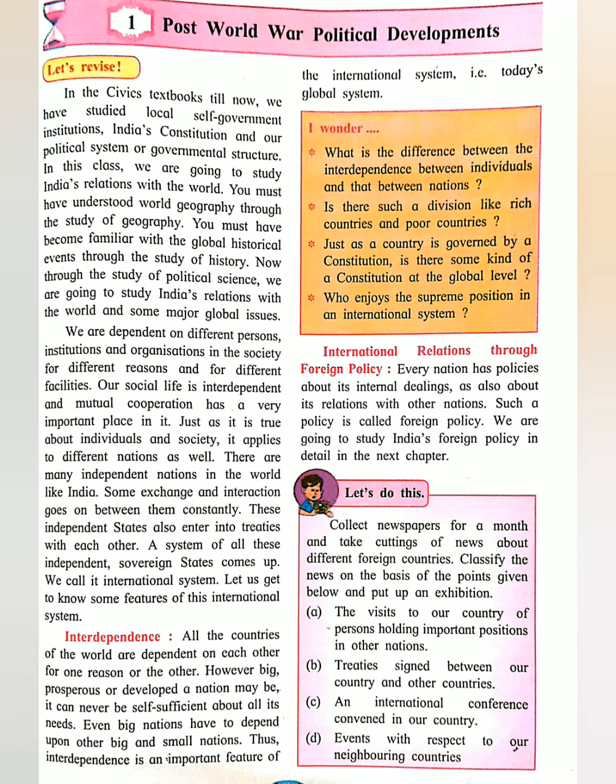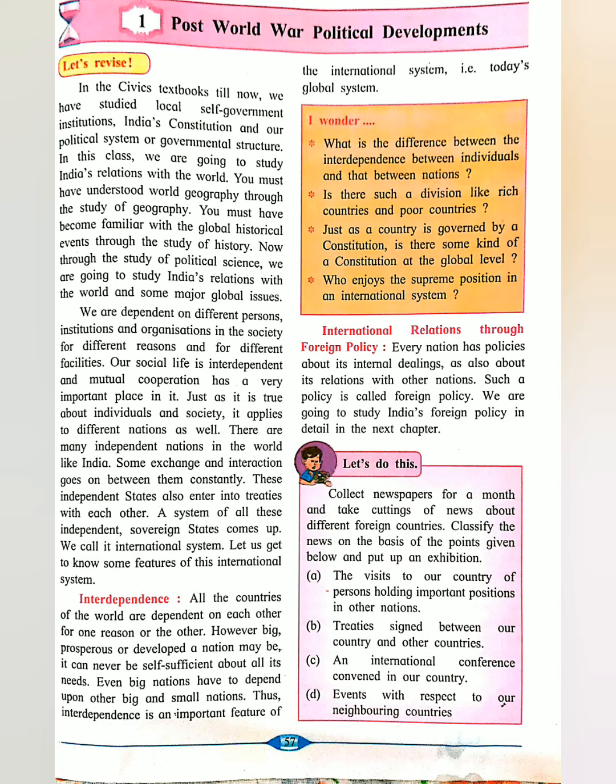So 4 years. And the Second World War started in the year 1939, and it ended in 1945. And it had a great impact on the world.